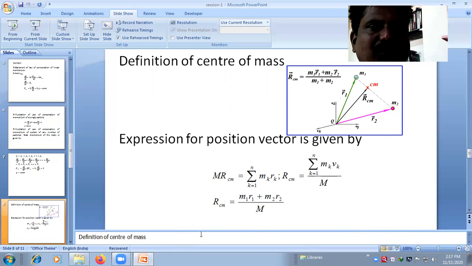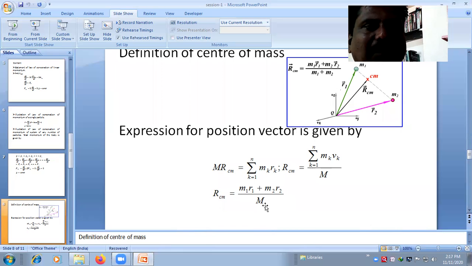So for the system of two particles, RCM becomes M1 R1 plus M2 R2 divided by capital M. Capital M is nothing but the total mass of the whole system. So this is the expression for the positional vector of the system of particles.